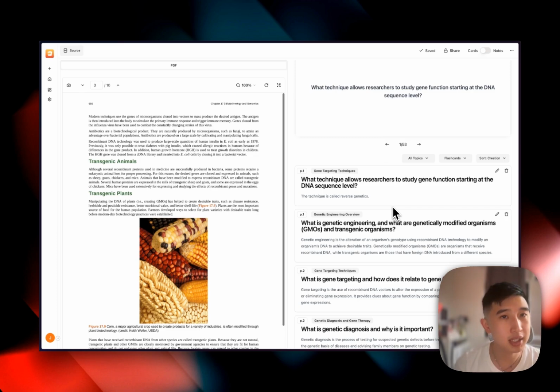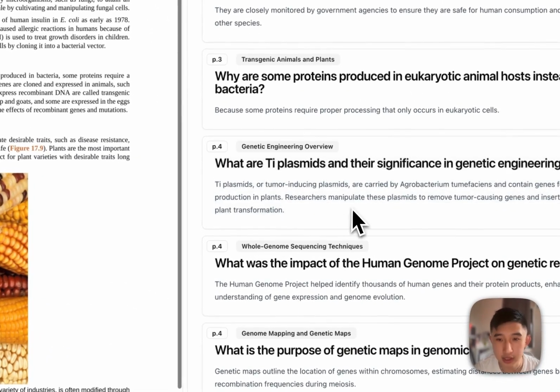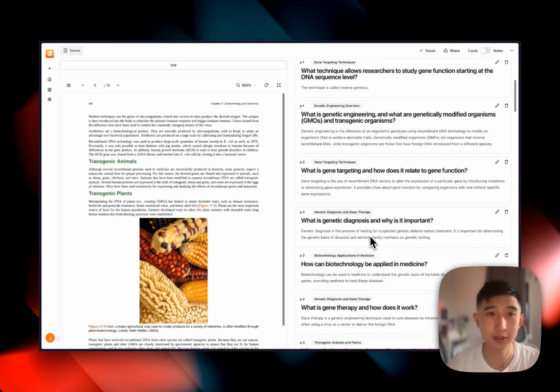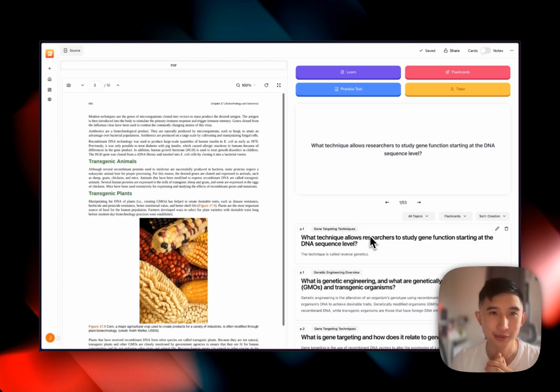If you like the previous style of flashcards, you could always turn it off in settings. You'll notice that these cards here are more detailed and more holistic. It's been working really well for us in terms of our studying here in med school as well, and I look forward to everyone using it.